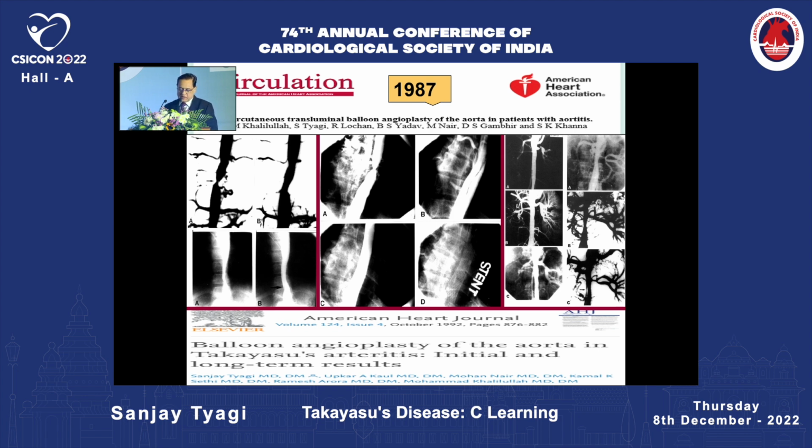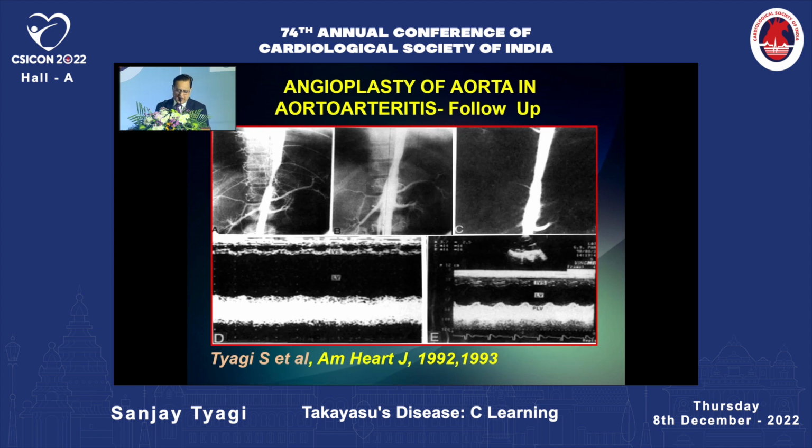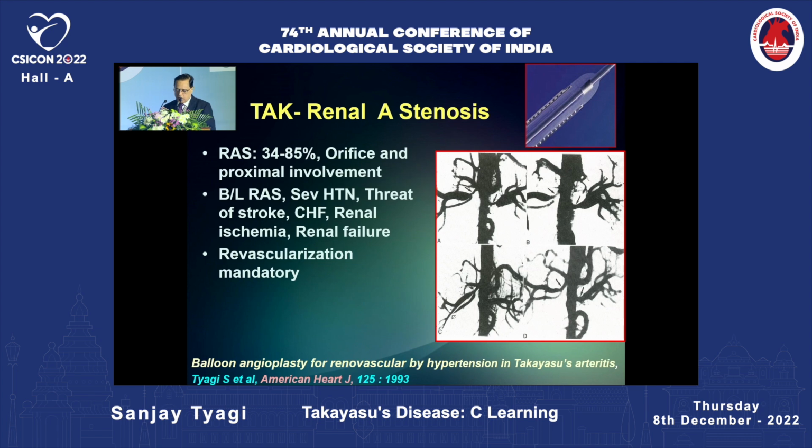showed that these patients often have symptoms of hypertension and left ventricular dysfunction. As you can see here, this patient with severe stenosis of the thoracic aorta had severe left ventricular dysfunction. After balloon angioplasty, as the thoracic aorta opened up, the left ventricular dysfunction also got relieved in the next 3 to 6 months. The ejection fraction, which was 20 to 25% initially, became normal. So this is another very important use of balloon angioplasty. Often the renal arteries are involved, particularly in Asian, Indian patients. Renal arteries are very commonly involved, and often the involvement is bilateral.